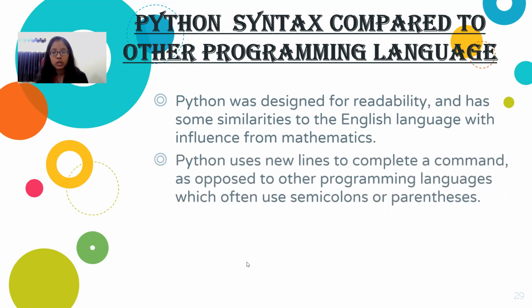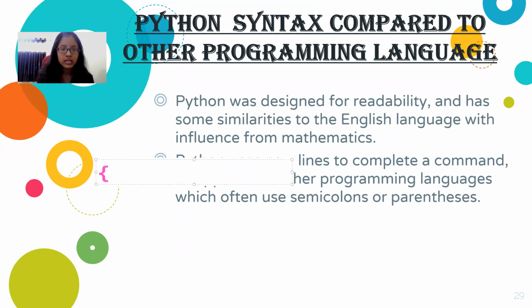Python uses new lines to complete a command, as opposed to other programming languages which often use semicolons or parentheses. Now, what is a parenthesis? I can show you. This one is a parenthesis. What are semicolons? This is a semicolon. So in some languages the commands are separated by these two. But in Python, we have to start from a new line.